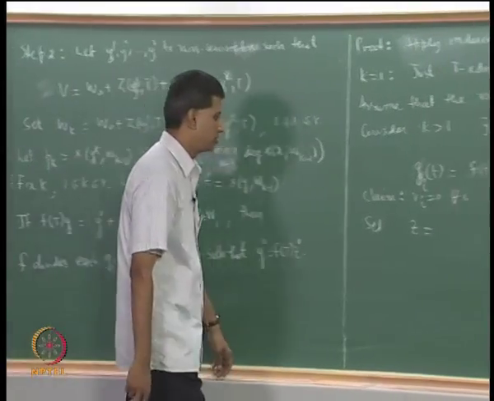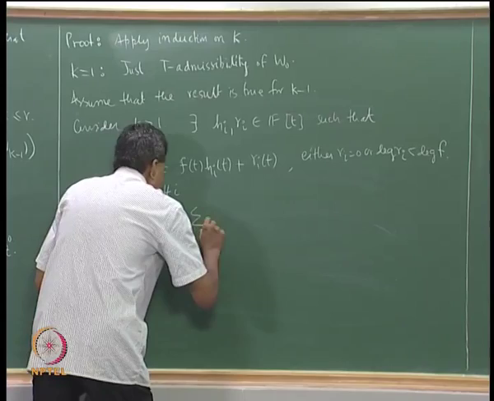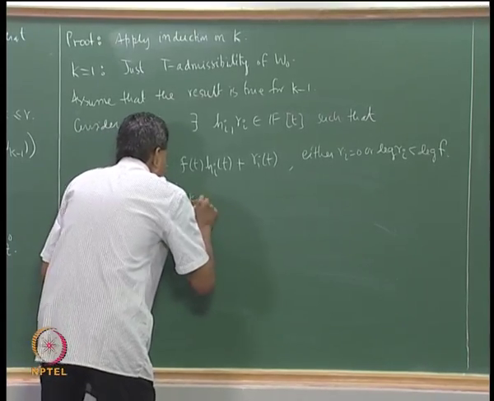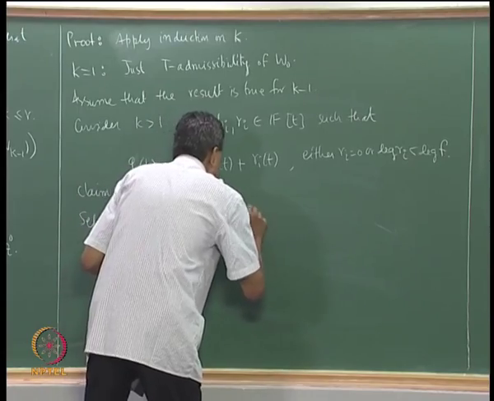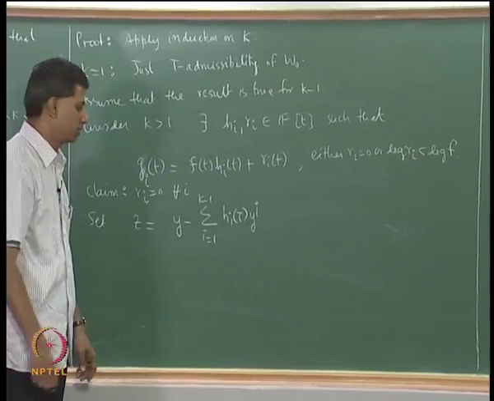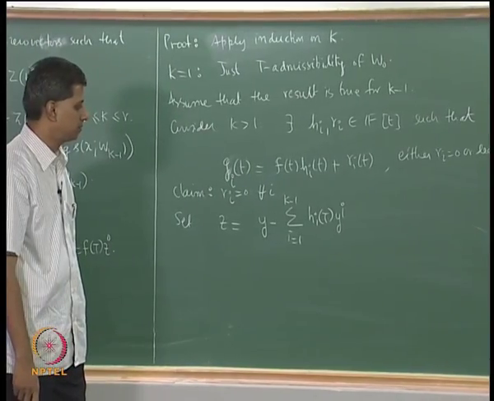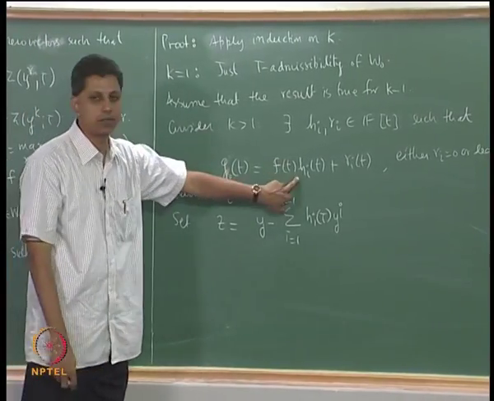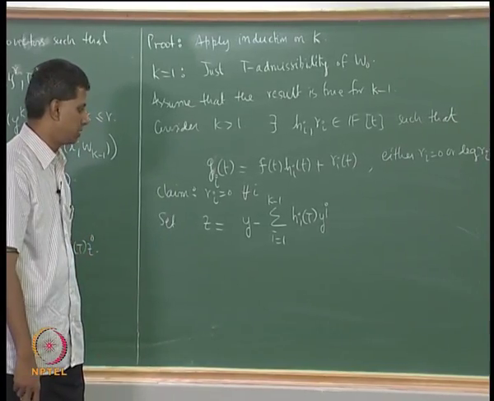I will use this vector y and define a vector z as y minus the summation i equals 1 to k minus 1 of h_i of t y_i. I know the polynomials h_1 through h_{k-1} coming from the previous step. These polynomials are known. I define a vector z in this manner.